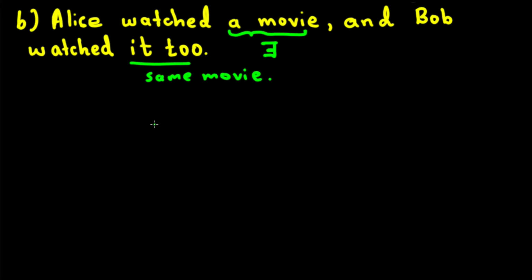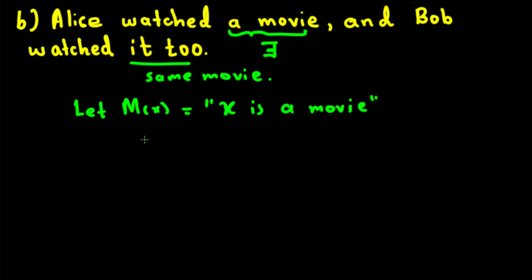Now let's create some functions for this. Let m of x be x is a movie, and also w of p, x means p watched x.